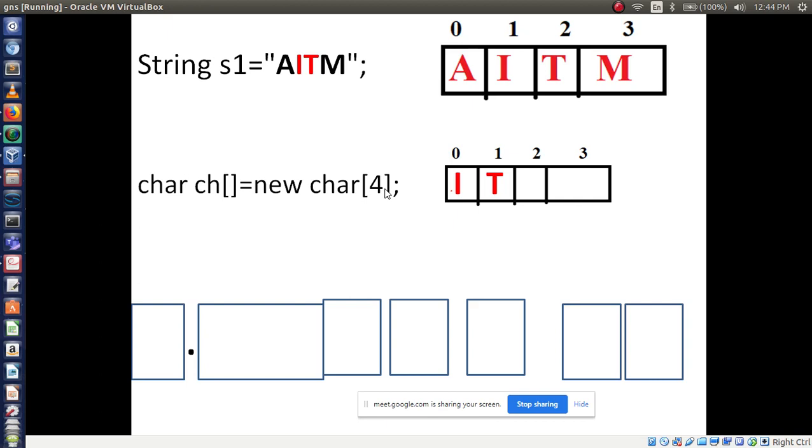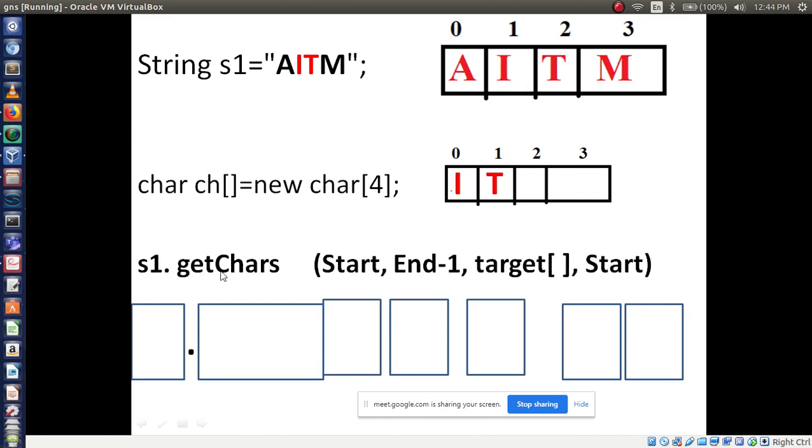Now the next task is how to print I and T from the main string. There is a method, and that method name is getChars. From where will you get the characters? From the reference variable S1. S1 contains AITM, so from AITM get the characters. From which position do you want to print? I want to print position number 1. And which position do you want to end at? I want to end at position number 2.